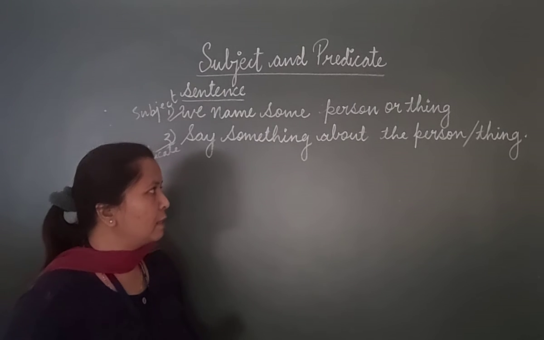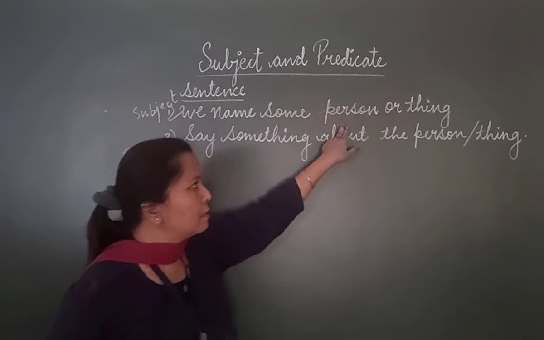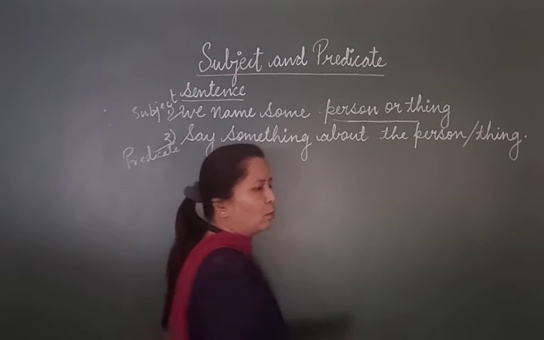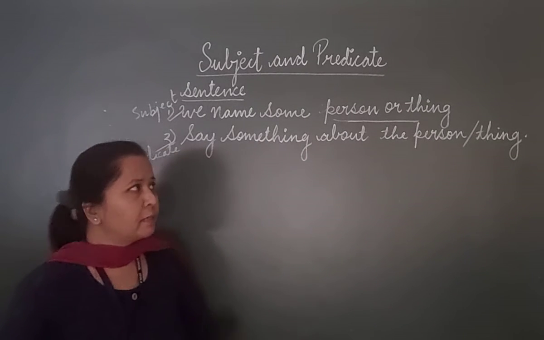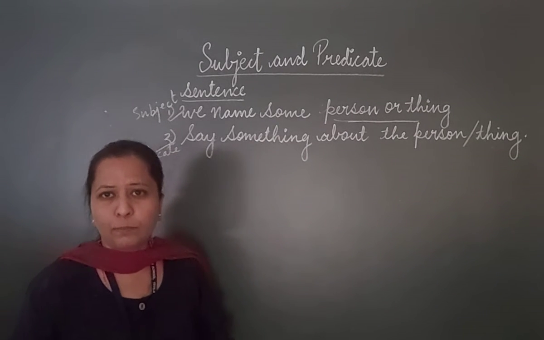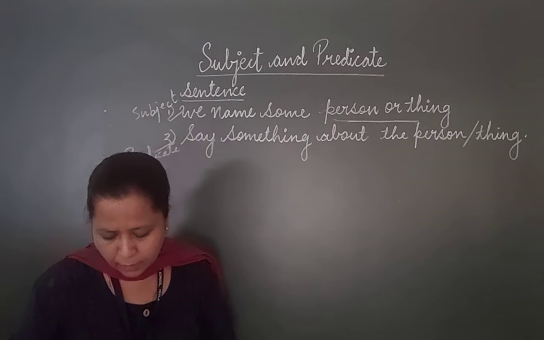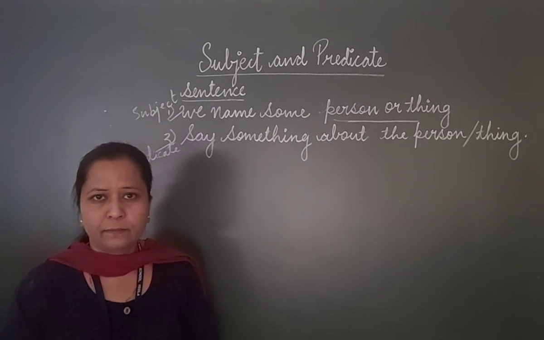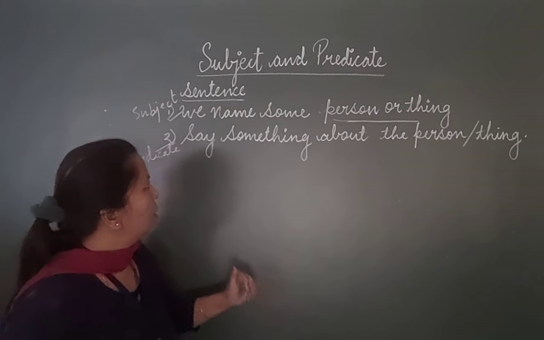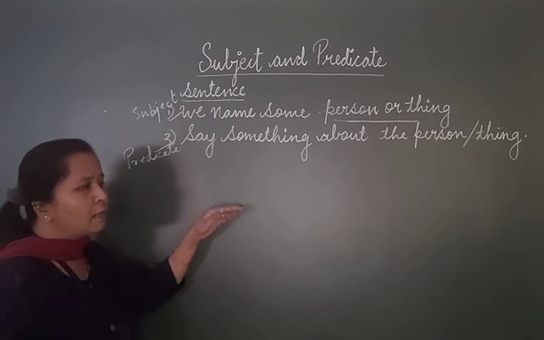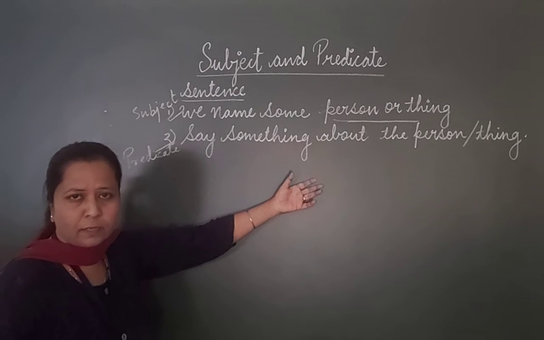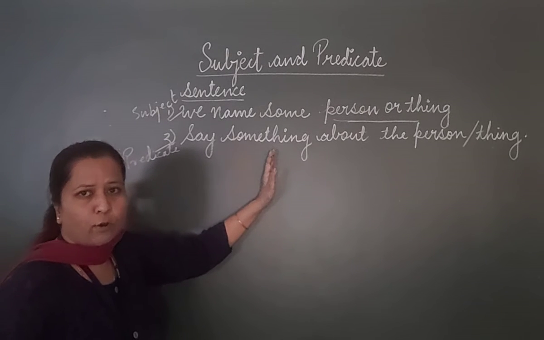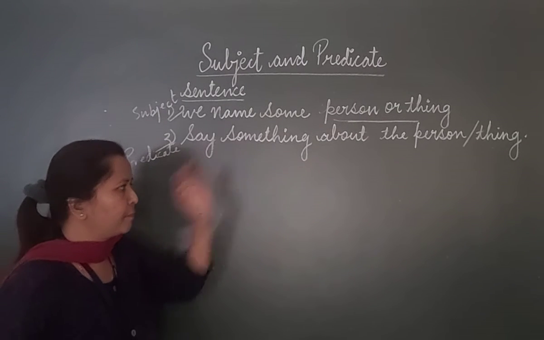In the first part, when we are speaking about a person or a thing, this is called the subject of the sentence. Again I am repeating, the first part, when we are speaking about the person or thing, is called the subject of the sentence.